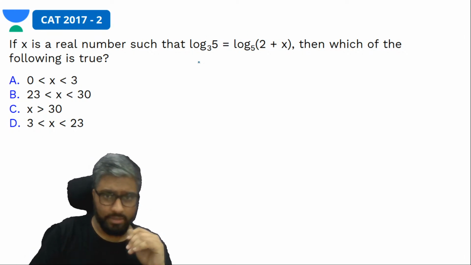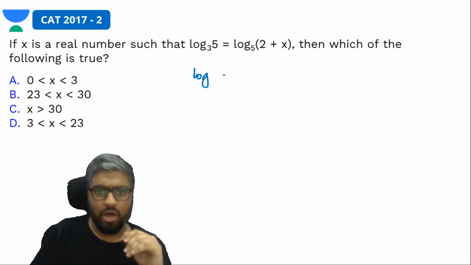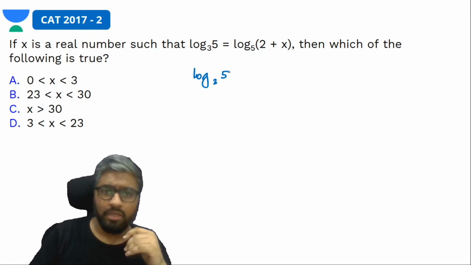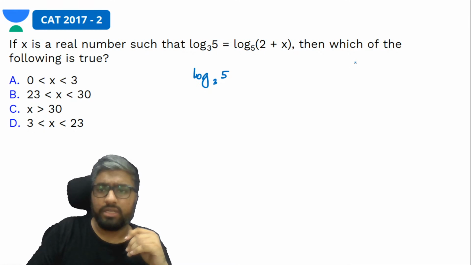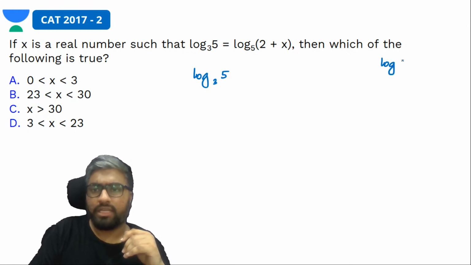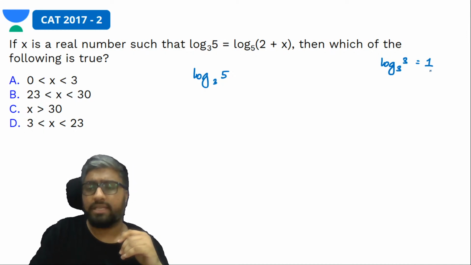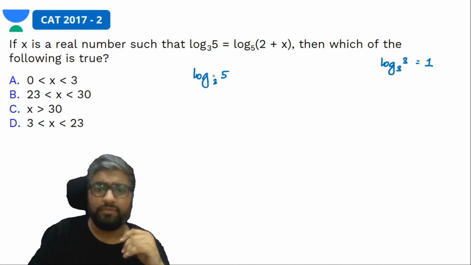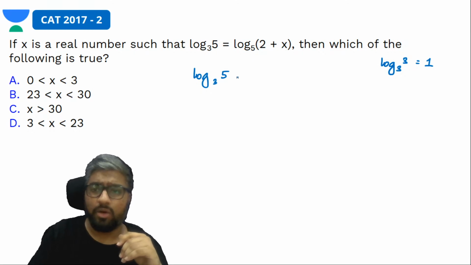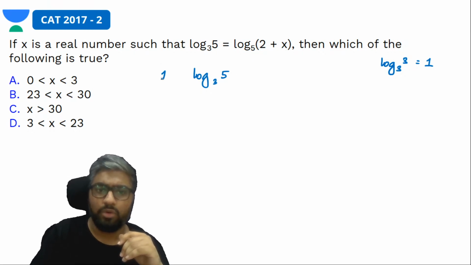Look at log 5 to the base 3. I know that log 3 to the base 3 will be 1, so log 5 to the base 3 will be more than 1. Yes, this will definitely be more than 1. Would you agree?